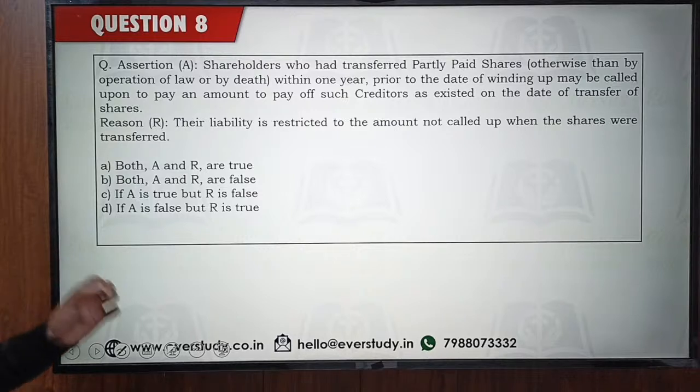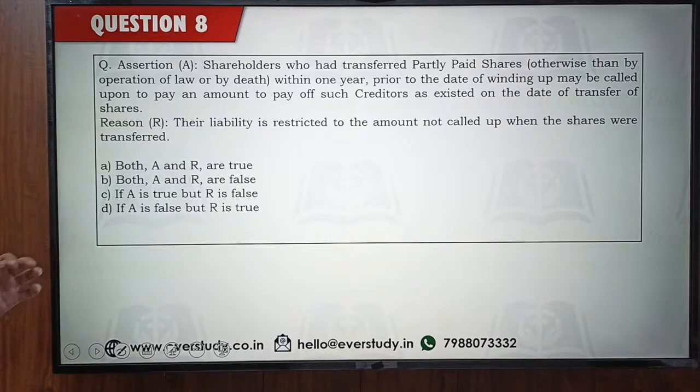Shareholders who had transferred partly paid shares within 1 year prior to the winding up may be called upon to pay an amount to pay creditors as existed on the date of transfer of the shares. Their liability is restricted to the amount not called up when the shares were transferred. Let's see if you can answer it.